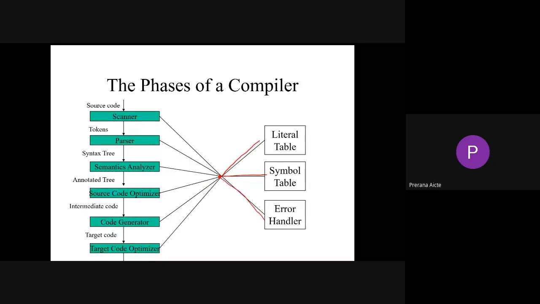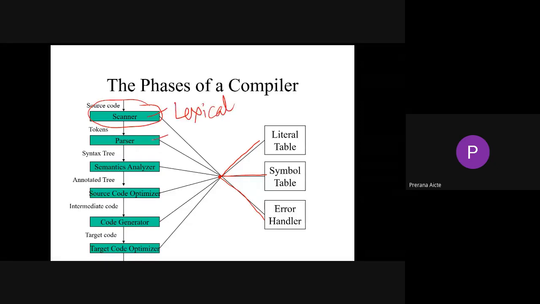Right. The first phase we call the scanner, or we also call it the lexical analyzer. The second phase is the parser. We also call it the syntax analyzer. The third one is the semantic analyzer. We also call the fourth phase the intermediate code generator. The fifth phase is the code generator, and the sixth phase is the code optimizer.